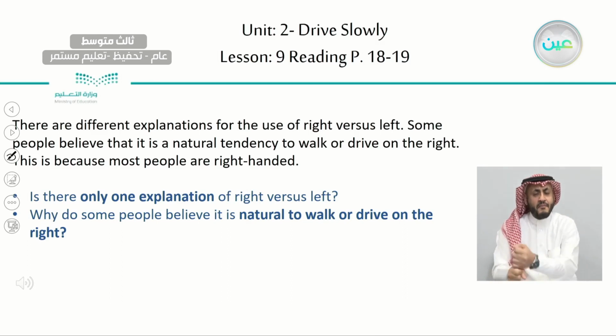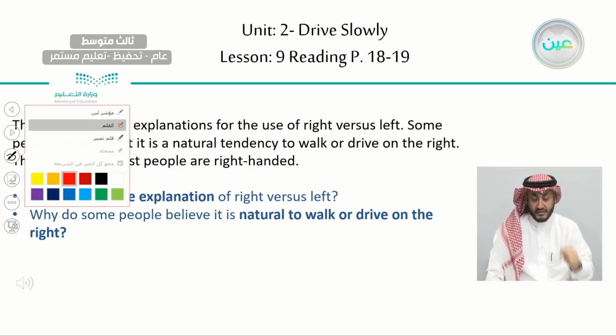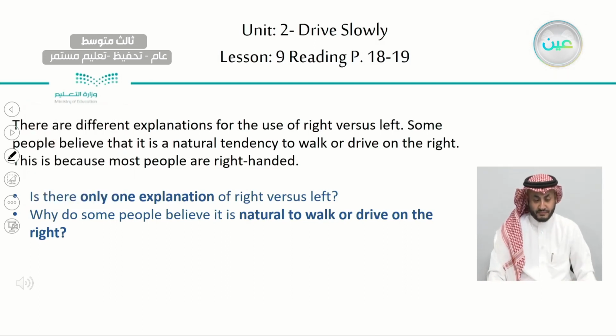Okay, we heard the text and we read the question together. So for the first question, we will highlight it, we will not write it down. Is there only one explanation of right versus left? No, they said here from the first sentence, there are different explanations. Okay, we have more than one explanation. Now for the second question, why do some people believe it is natural to walk or drive on the right?